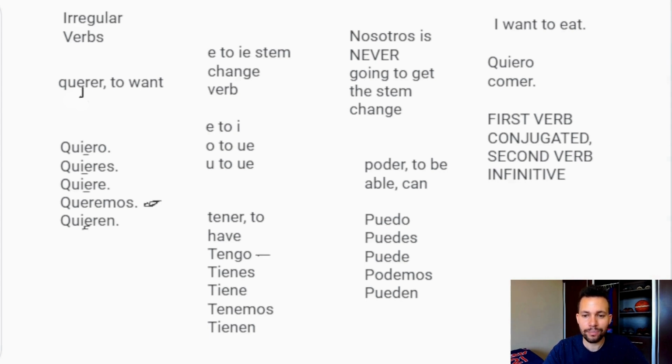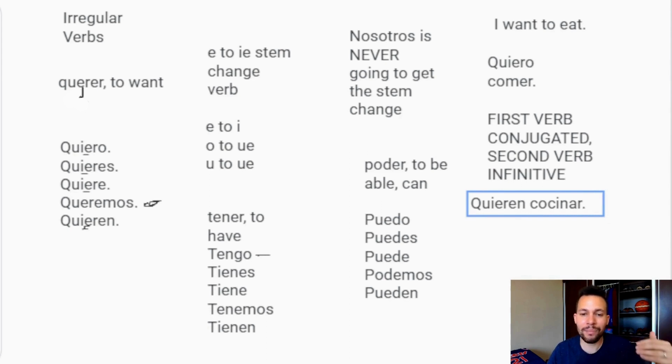That being said, can you go ahead and do the following sentence? Let's do, they want to cook. Go ahead and pause the video and let's see if you can translate that sentence. Well, how did you do? They want to cook. You're going to conjugate the first verb. They want, quieren. And then to cook, just leave it in the infinitive, cocinar. So you don't need a word for to here. The to is built into the meaning of the infinitive in English. Cocinar means to cook, so it's just quieren cocinar.